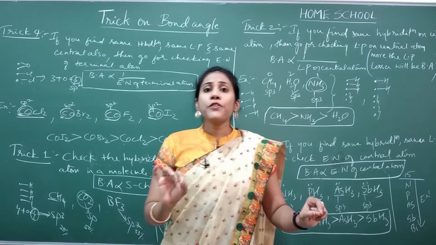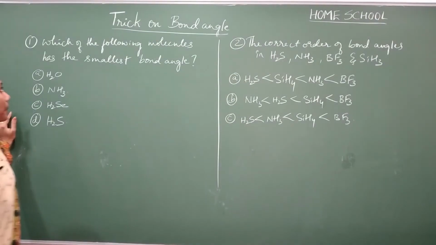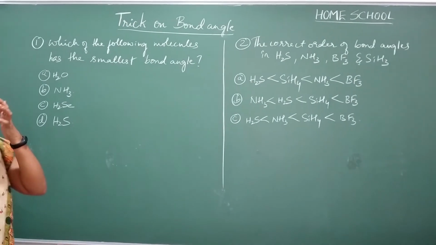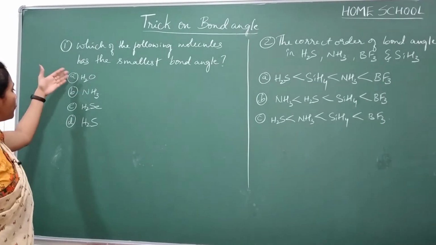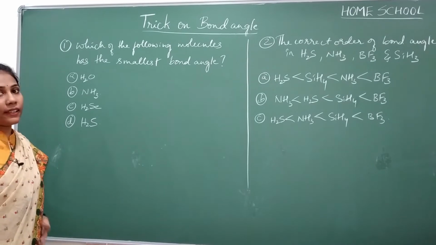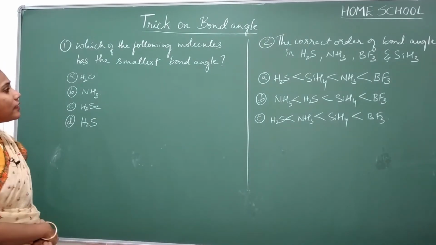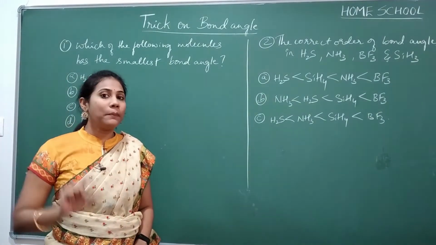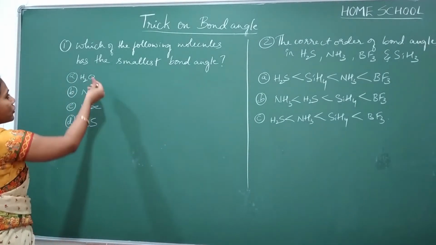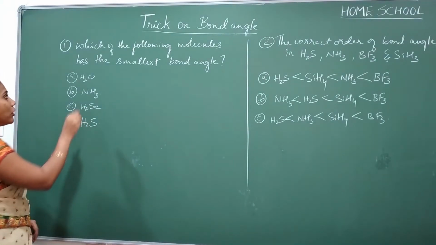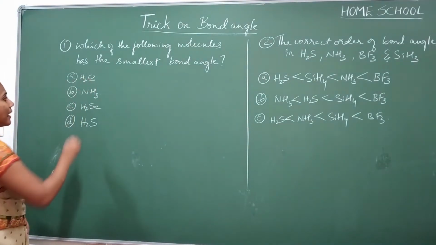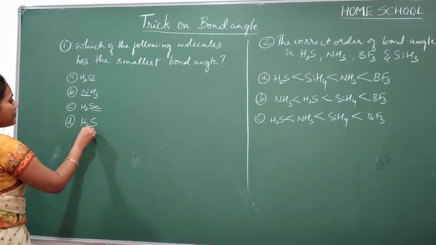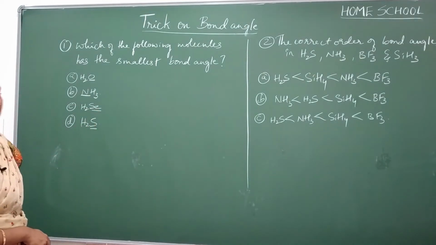Okay, now let us go for some questions. Coming to the first question, which of the following molecules has the smallest bond angle? They gave you 4 options. Smallest bond angle you should select. Fine. So what you have to think over here? Go to trick number 1. Just check the hybridization on the central atom in every molecule. So here oxygen is a central atom, nitrogen is a central atom, selenium is a central atom, sulfur is a central atom.